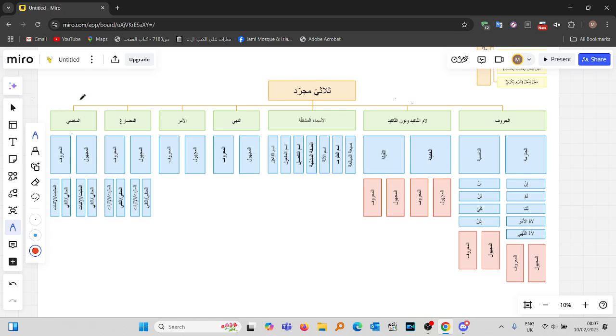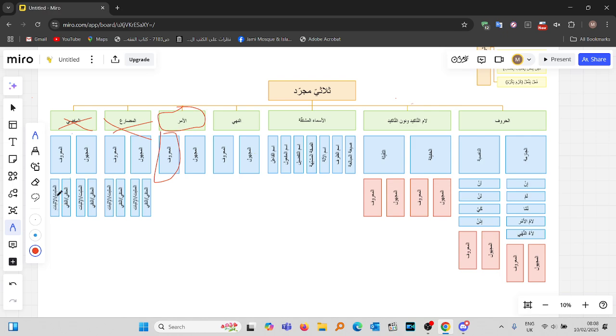This is session 8 of our study of Sarf. We've done Madi, we've done Mudari. We're on this now. Amr. Amr Ma'ruf. Remember we said that Ma'ruf means where we know the doer of the action. So when we said Madi Ma'ruf, we said we know the doer of the action.